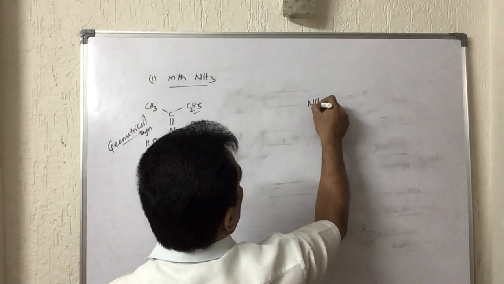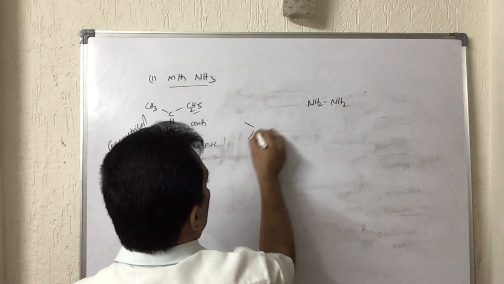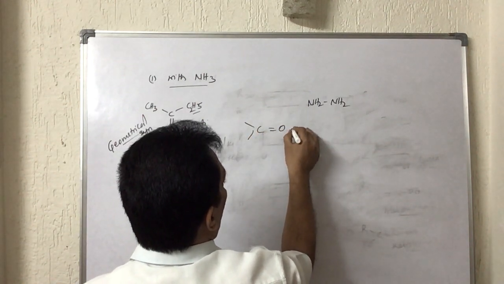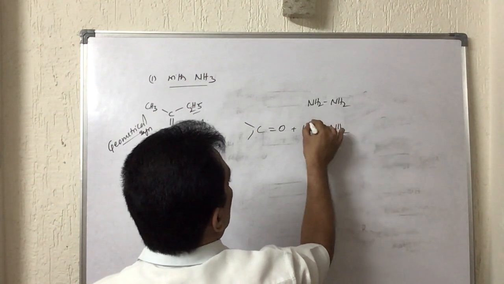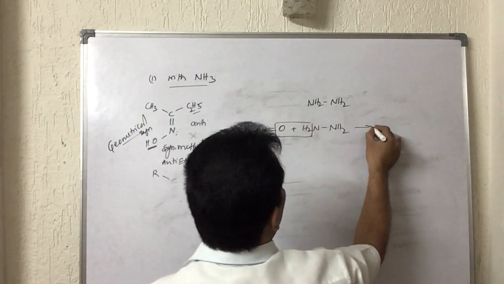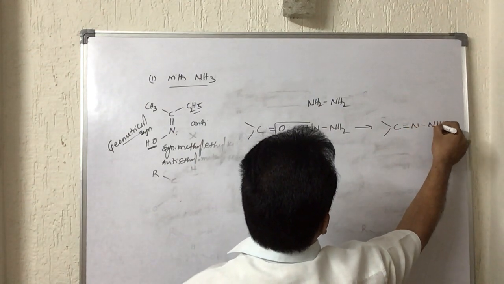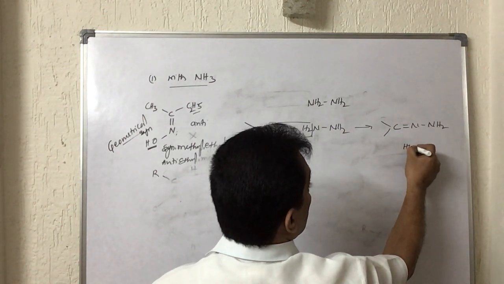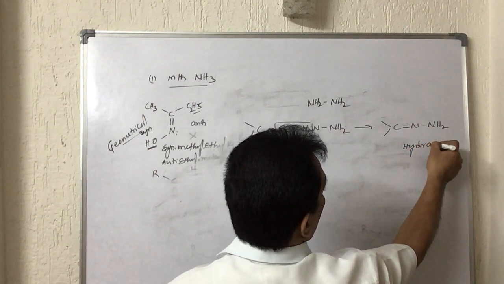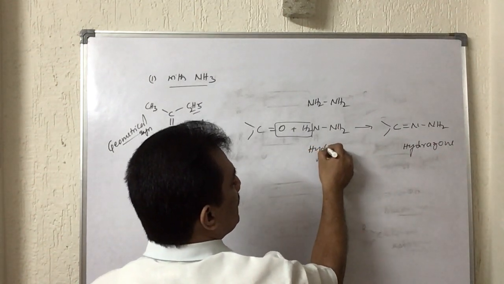With NH2, when the product is formed like this, C=O plus H2N-NH2, when these two are going, the product is like this, C=N-NH2. This is known as hydrazone, from hydrazine.